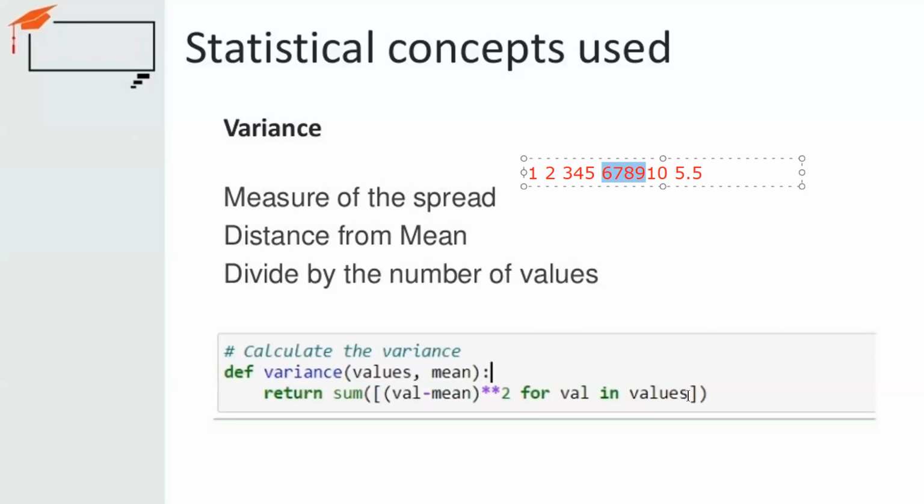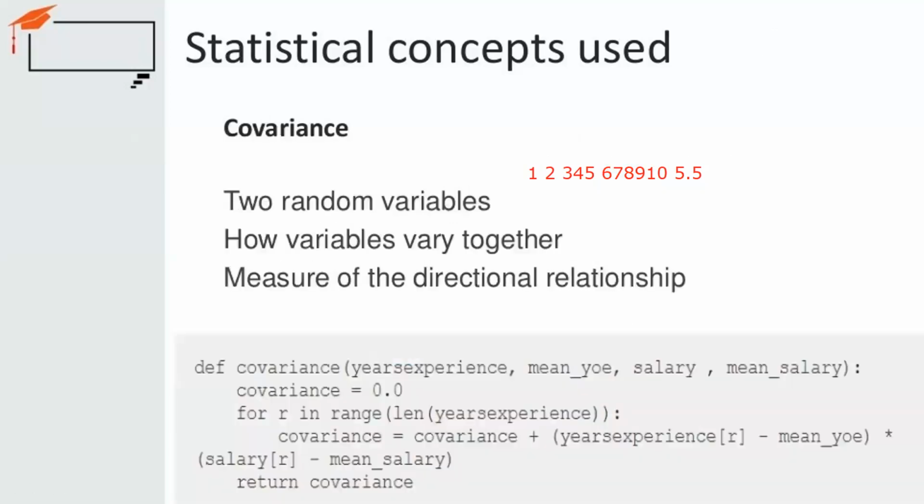For any data analysis, machine learning algorithm or data engineering, data understanding is the first step. It means understanding how each and every data point varies from the mean value. So this is the statistical concept of how the values vary. And covariance, as I said, means how the variables vary with each other.